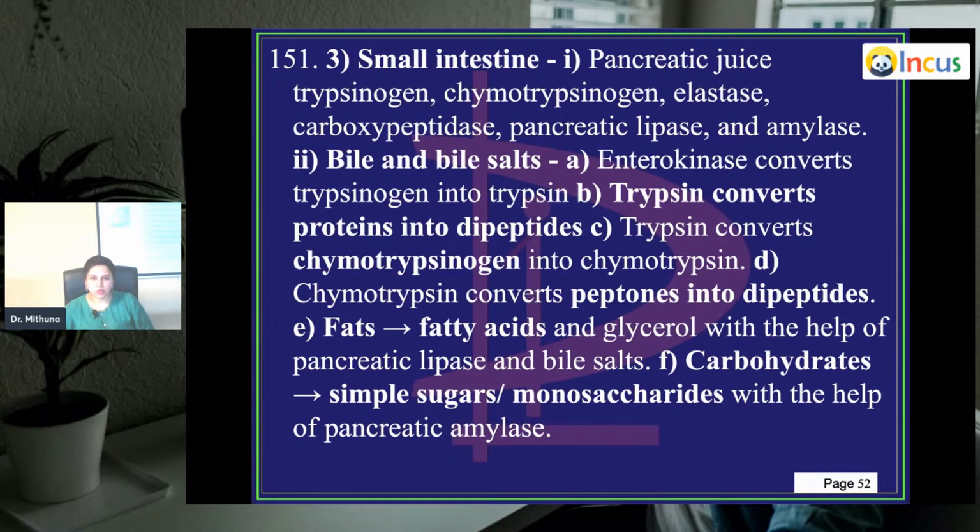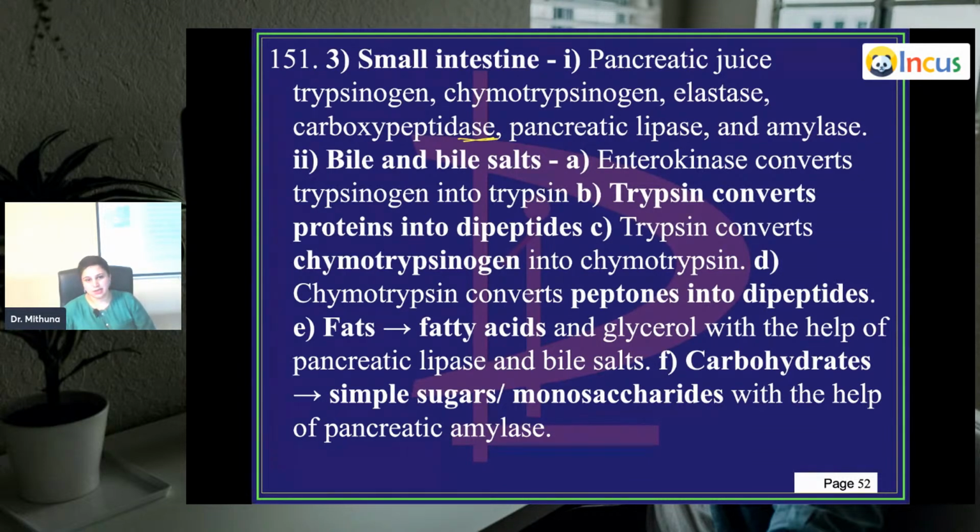So you have trypsinogen, you have chymotrypsinogen, you have elastase, you have carboxypeptidase, all ACE. ACE means enzymes. Okay, pancreatic lipase and amylase. All these things are being secreted into the small intestine where the chyme is waiting for these juices to act on. Then you have bile and bile salts, which is being produced from the common bile duct.